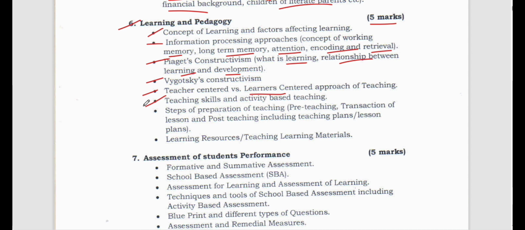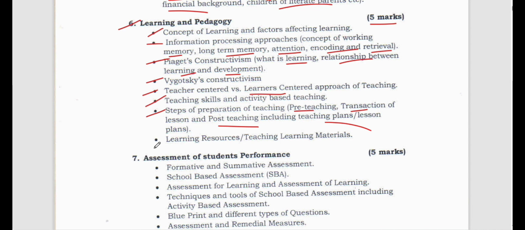Now, steps of preparation of teaching: pre-teaching, transaction of teaching, post-teaching, including teaching plans and lesson plans. Now, as teachers, you know how to prepare, what to prepare, when to prepare. What is our pre-teaching? What is our plan for the day? What is our lesson plan? How to do the checking of the copies? Everything you know, right?